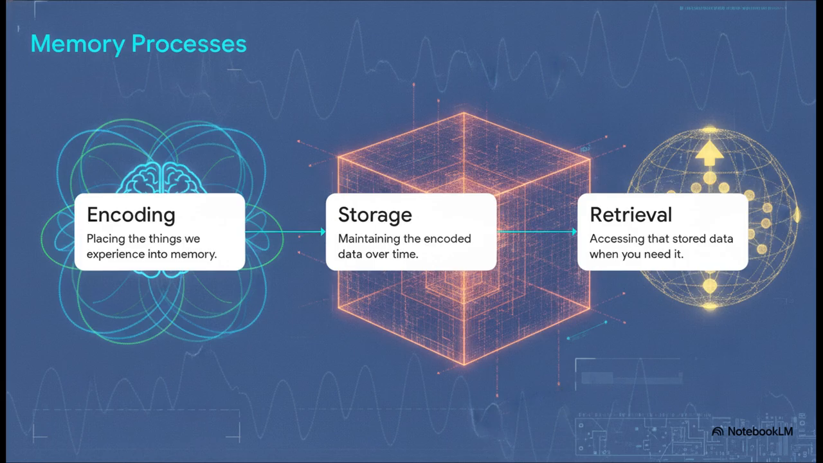First up is encoding, which is placing the things we experience into memory. Next is storage, which is maintaining that data over time. And finally, retrieval, accessing that stored data when you actually need it. If you forget someone's name right after meeting them, well, that's usually an encoding failure. You never actually saved the file. But if you have a word on the tip of your tongue and you just can't say it, that's a retrieval failure. You have the file, you just can't get it to open.